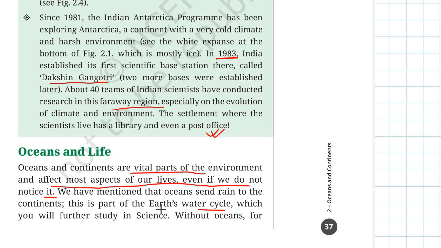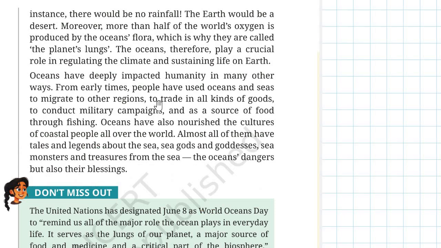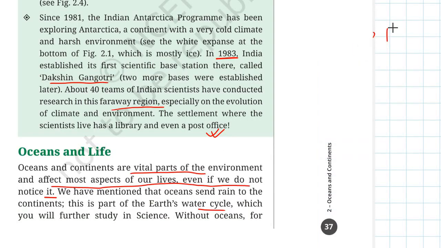I will also tell you about this when I cover the science chapter. Now, without oceans, there would be no rainfall, and then the earth would be a desert. Understand? So, no ocean means desert.